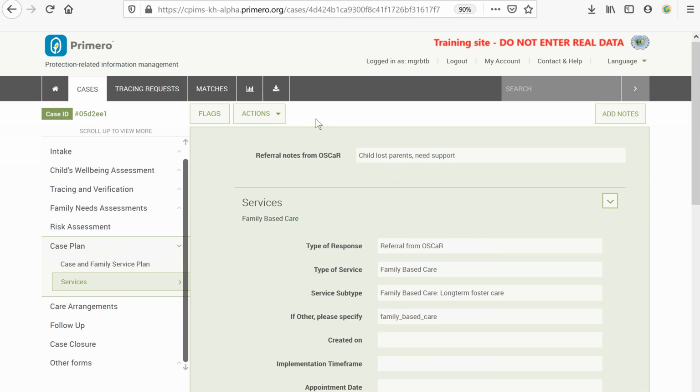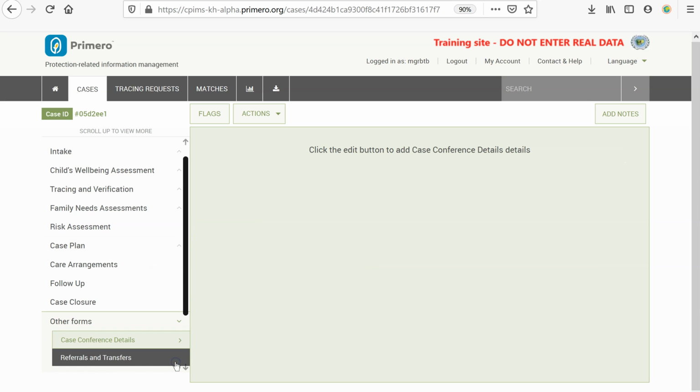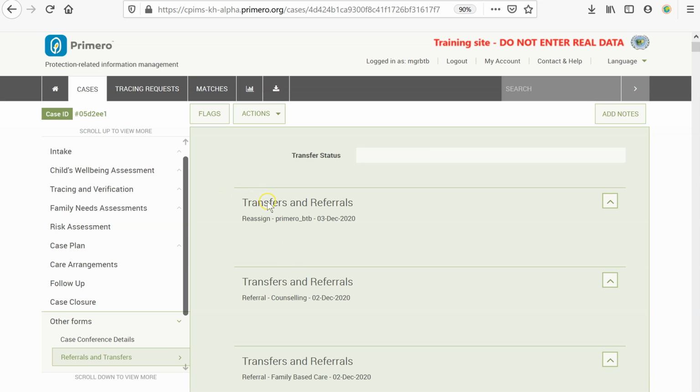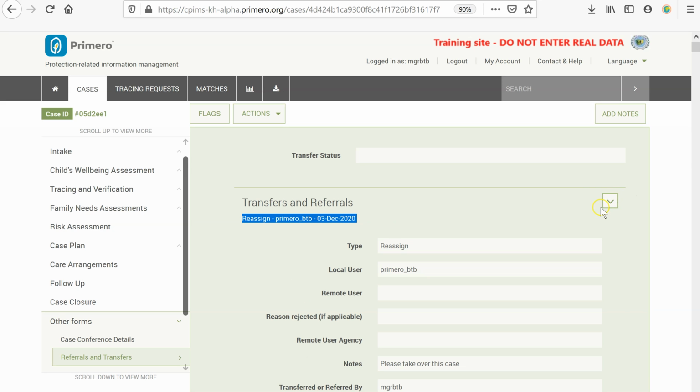So we could now log in as the caseworker, Primero BTB, and check how this looked like on the caseworker side. But before doing that, I want just to show you that in the other forms group, you can go to the Referrals and Transfers tab, where you can see a registry of all the transfers, referrals, and reassignments that this case went through. So you can confirm that this case was reassigned to Primero BTB on the 3rd of December 2020. So this is what we have just done.